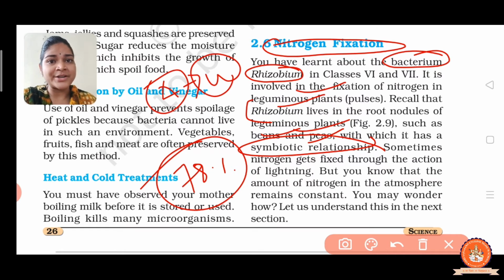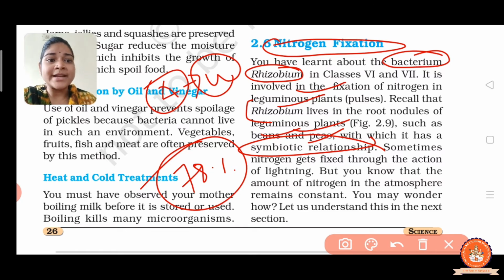So along with water, the plant absorbs the nitrogen from the root, right? Now in return, the plants give shelter and food to the Rhizobium bacteria, because the Rhizobium bacteria cannot synthesize their food by themselves. That's why they both depend on each other, right? So this relationship is called symbiotic relationship.